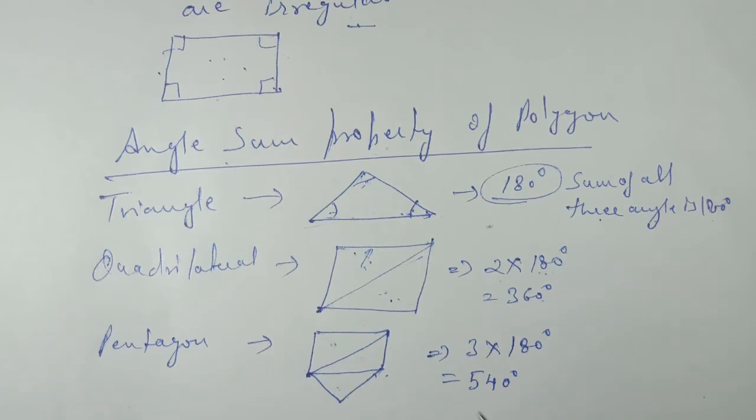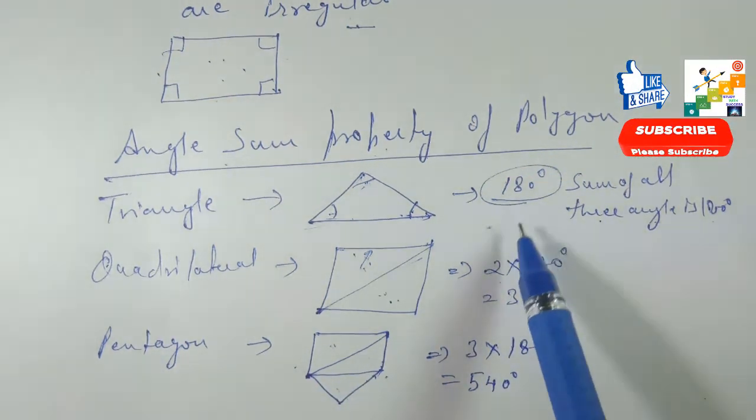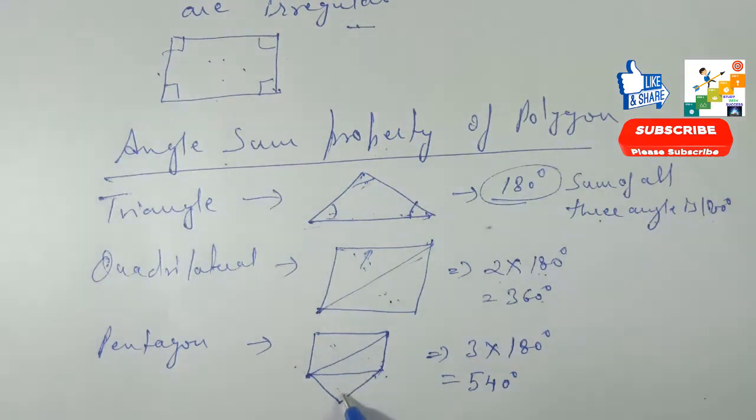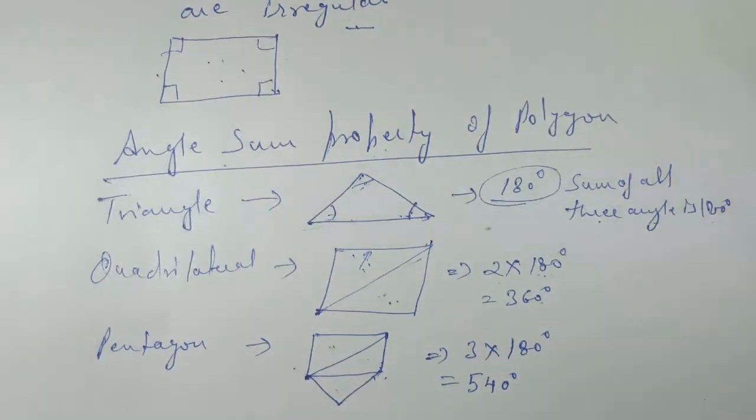So students, this way we can identify the angle sum property of any polygon. What we have to do is divide the polygon into triangles by drawing the diagonals, and by multiplying the number of triangles with the angle sum property of a triangle, we can find the angle sum property of that polygon. Thank you.